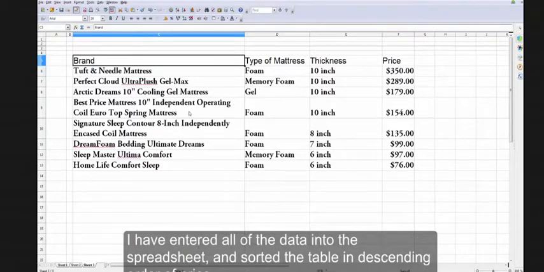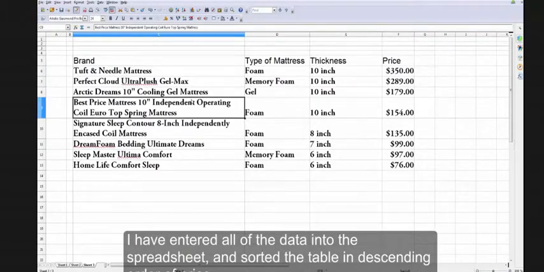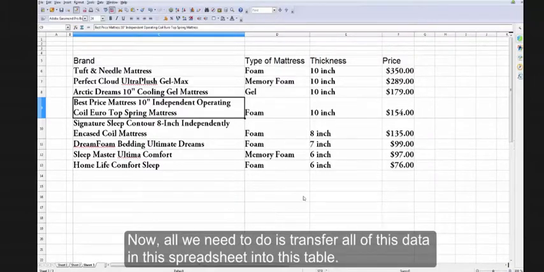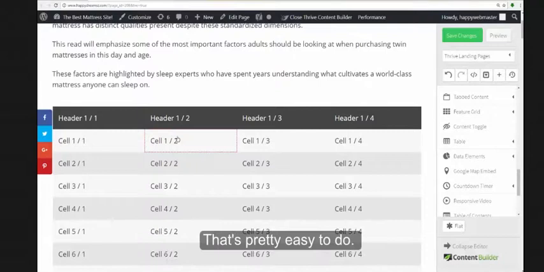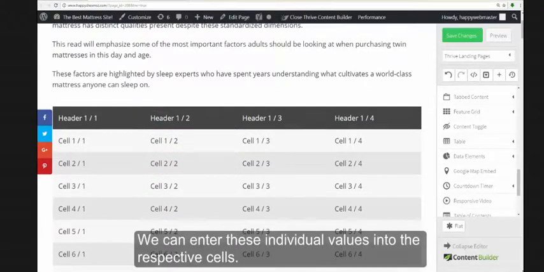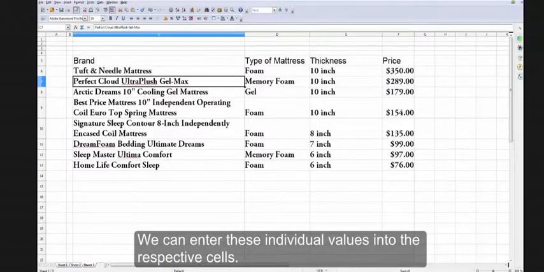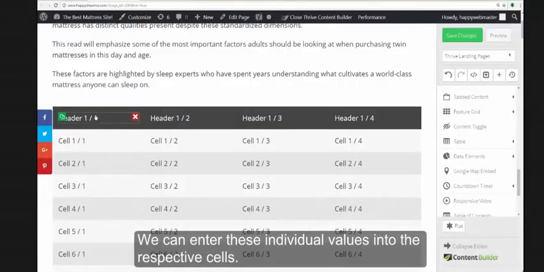I have entered all of the data into the spreadsheet and sorted the table in descending order of price. Now, all we need to do is transfer all of this data in the spreadsheet into this table. That's pretty easy to do. We can enter these individual values into the respective cells.